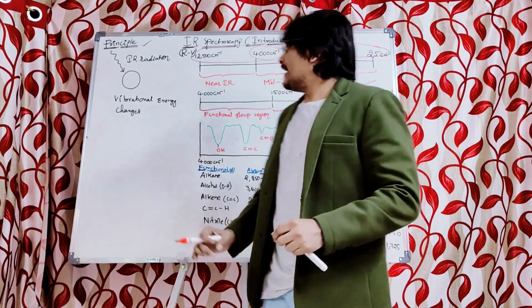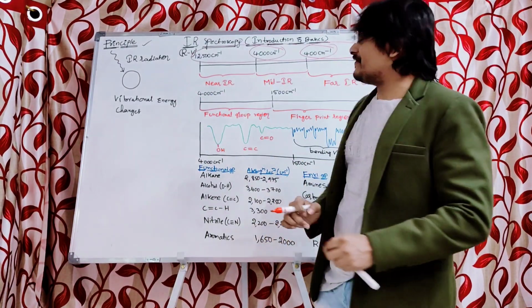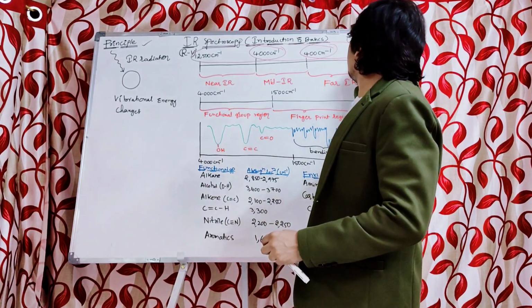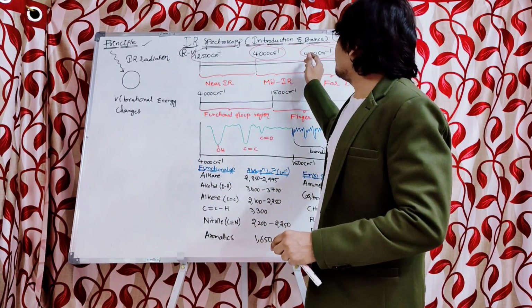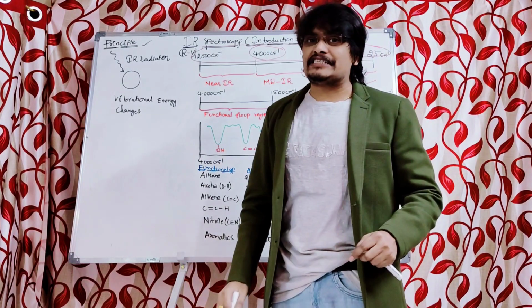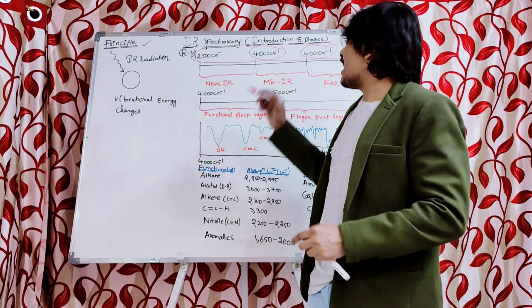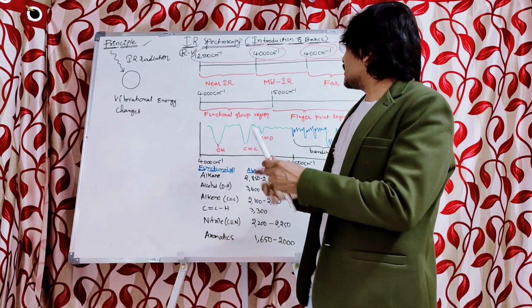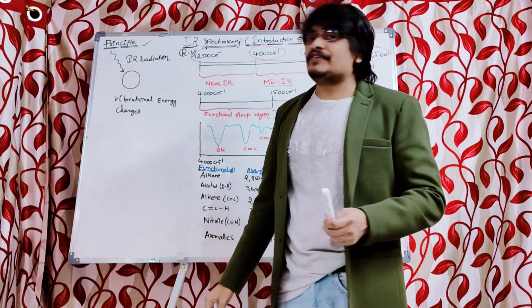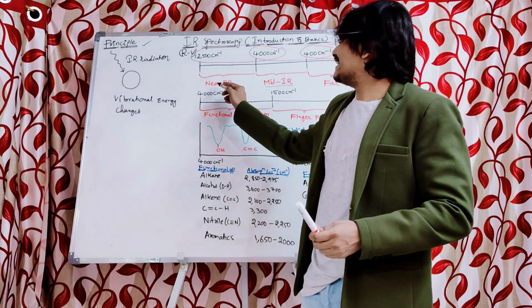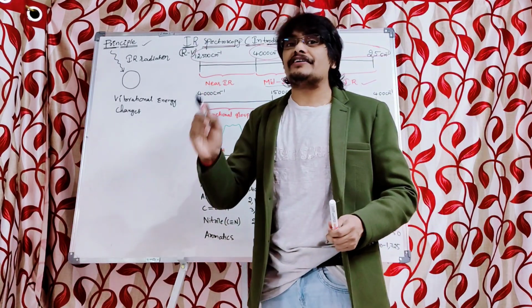One is far infrared radiation, which lies between 25 to 400 centimeter inverse. If it lies between 400 to 4000 centimeter inverse, then it is mid-IR radiation. If it lies between 4000 to 12,500 centimeter inverse, then it is the near infrared radiation.